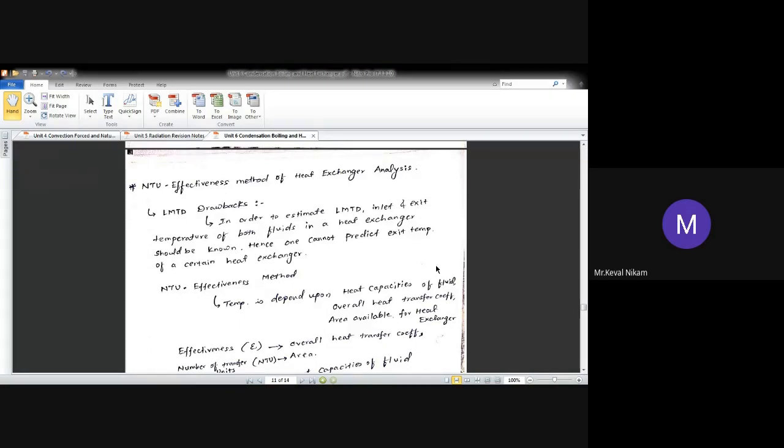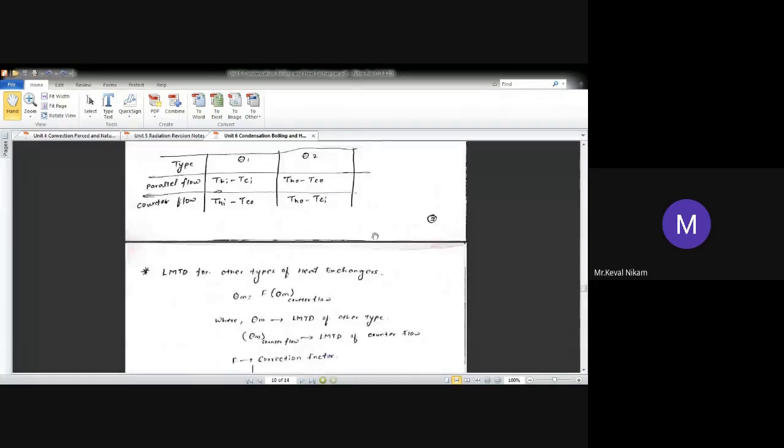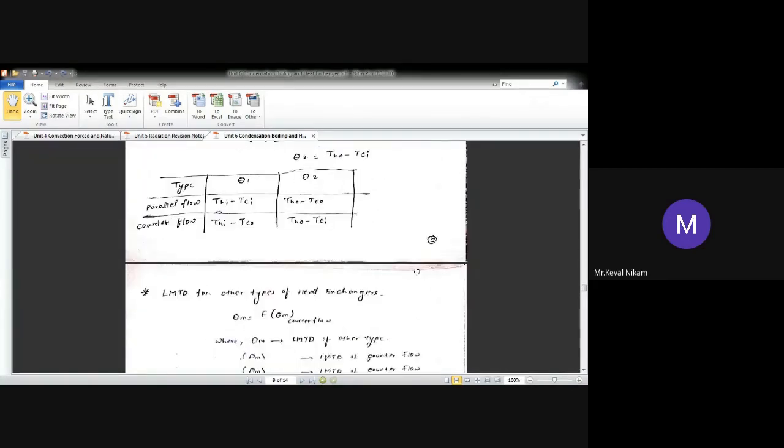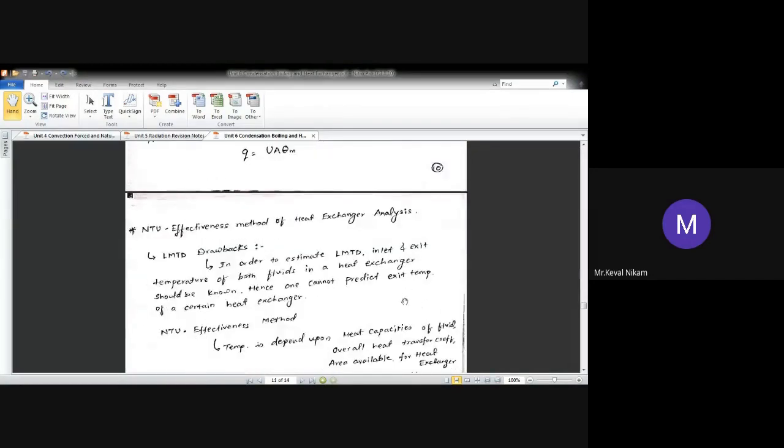Now, why learn this method if we have learned the LMTD method? Because the LMTD method has some drawbacks. What are the drawbacks? The LMTD method is only applicable when you know the inlet and exit temperature of both fluids. ठीक है, if in the figure the inlet and exit temperature is not given, can you use the LMTD method? No, not at all, because it will remain unknown. ठीक है, that will remain unknown. So hence one cannot predict the exit temperature of a certain heat exchanger.